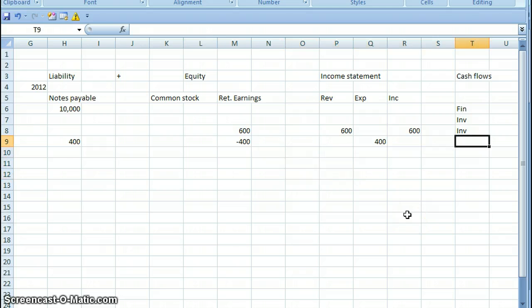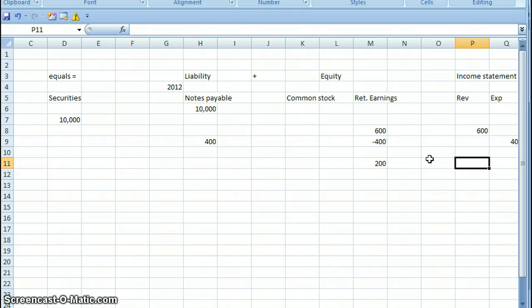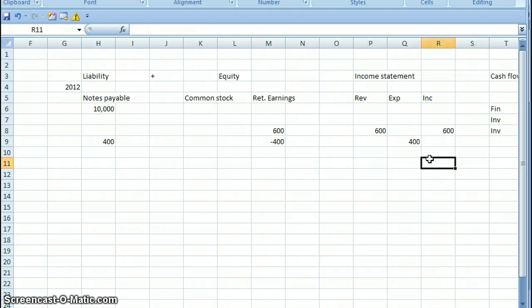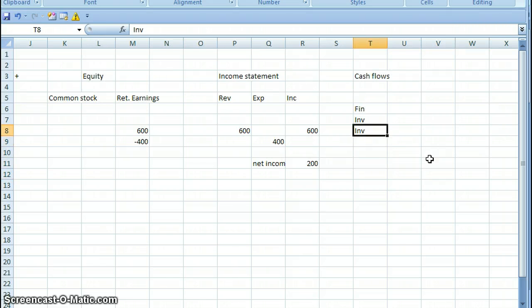So cash flow, is it financing, investing, or operations? Hopefully you said none because there's no cash going in or out yet. Remember, the statement of cash flows only pertains to cash going in or out. So the company made $200, and that's the net income over here, $200. Net income, $200, and let's ask ourselves what the cash position was like.